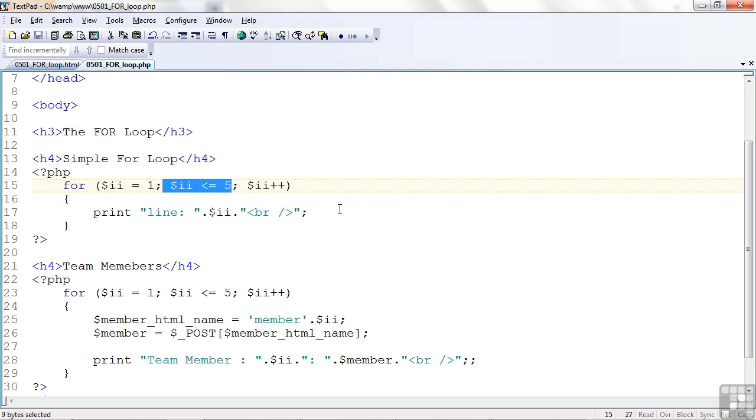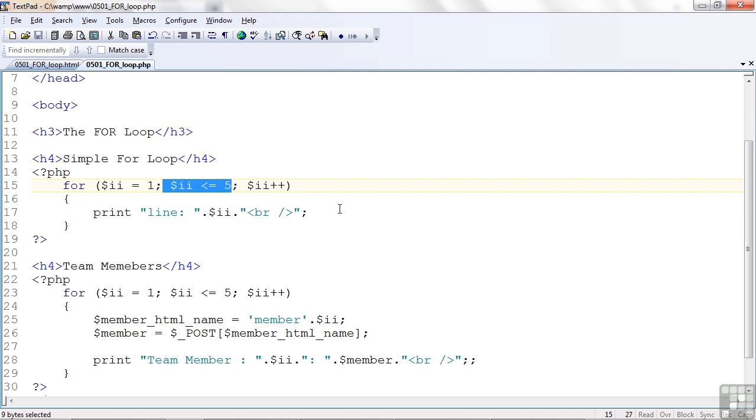This is a comparison just like we had in an if statement. It can compare to one of 2 things. It can either be true or it can be false. No other choices. So as long as it's true, it's going to go ahead and try to execute the code between the curly braces that are below. Right now, that's just 1 line of code.